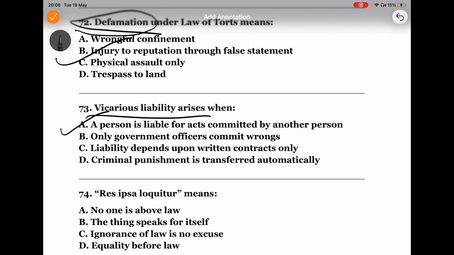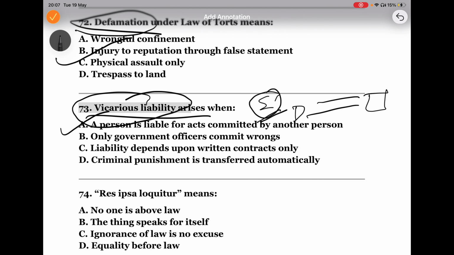Now, an employer will become liable for the wrongful act of an employee during work. Let's say a driver has committed an accident while going to the spot, even then the employer becomes liable, though the employer has done nothing. Okay, this is what vicarious liability means.